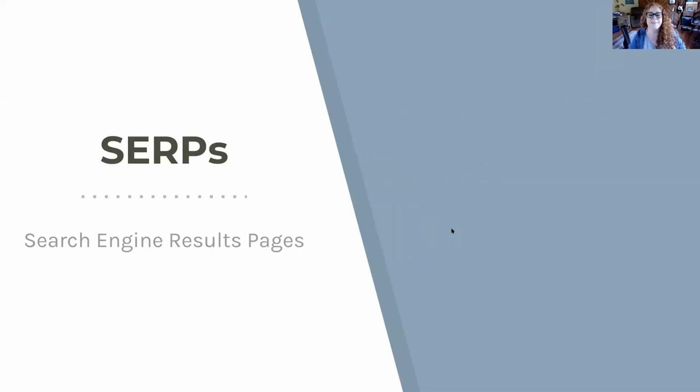And now the SERPs. So you know that they crawl, they index, and they rank every piece of information that they can find on the web, right? So SERPs. SERPs are search engine results pages. You are going to hear about search engine results pages now for the rest of your life. Why? Because they are important.